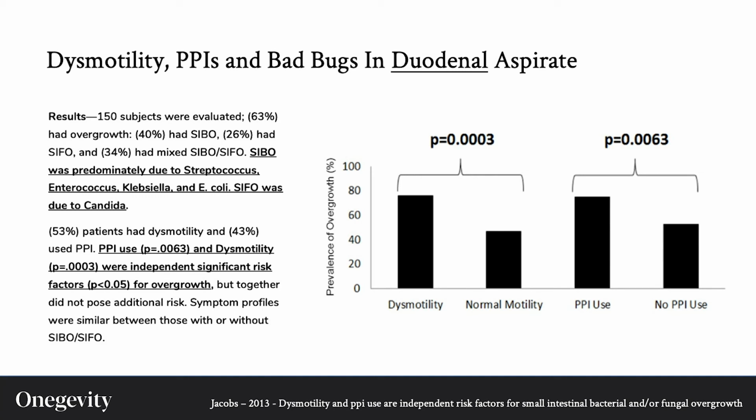Here they use the term SIFO, or small intestinal fungal overgrowth, and Candida was the culprit here, all the way up in the duodenum. Again, here we have bugs residing where they don't belong, thanks to environmental shifts centered around PPI use and dysmotility, both of which were found to be risk factors for overgrowth.